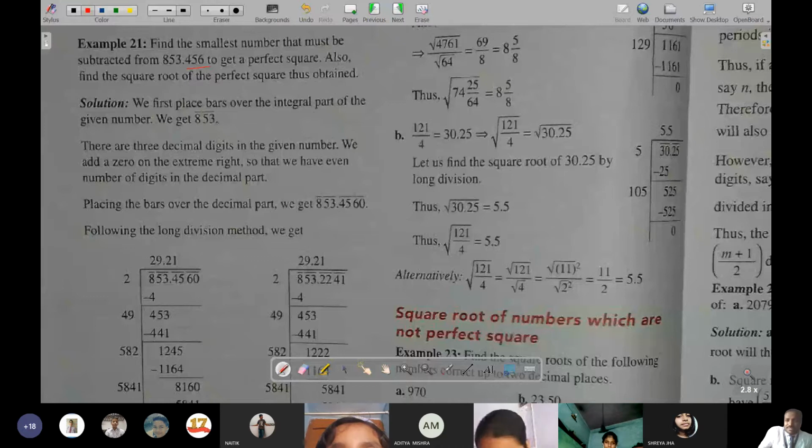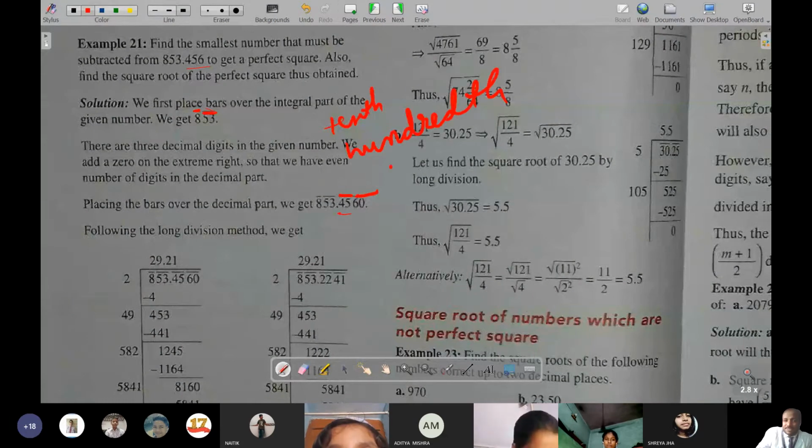Okay. So in the integral part, when you are pairing, you will pair from the last digit, that is the unit digit. And after the integral part, that means in the decimal part, you will start from the 10th place, 10th and 100th is one pair, then 1000th and 10,000th is one pair. In this way we are counting after the decimal. I hope all of you know it. Yes, sir.